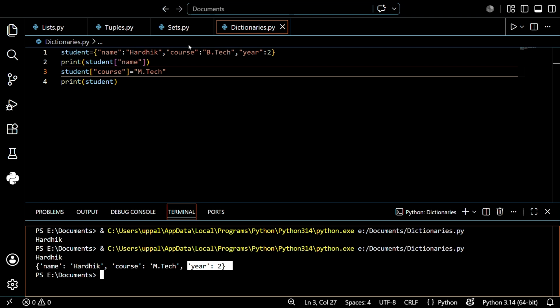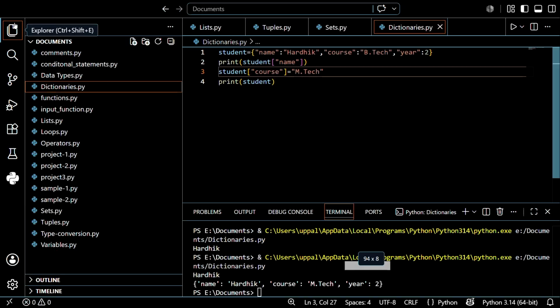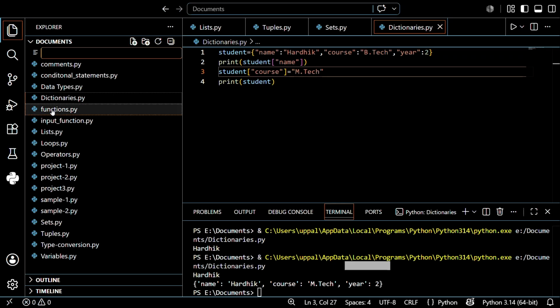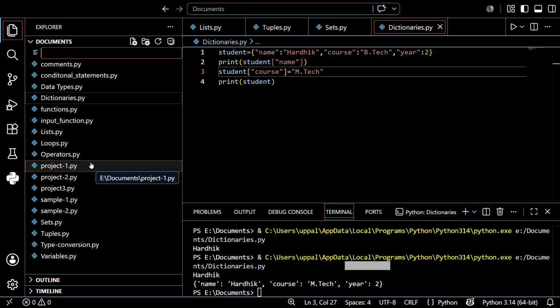Up to now we have discussed what a list is, what a tuple is, what a set is, and what a dictionary is. So let's discuss some projects regarding this. I want to create one program regarding this. So let's create the project 4.py.